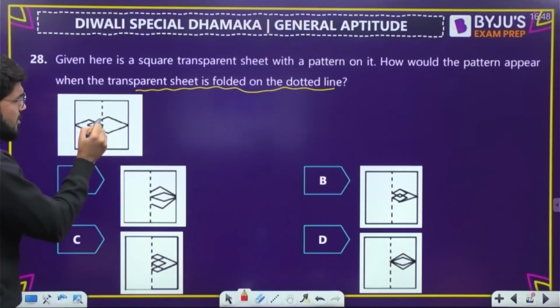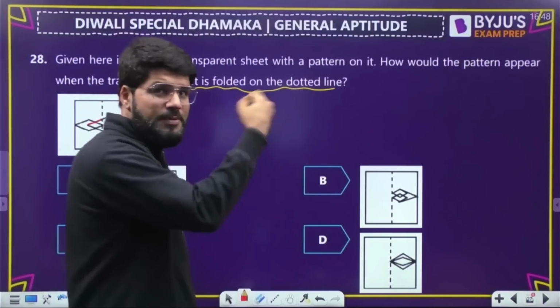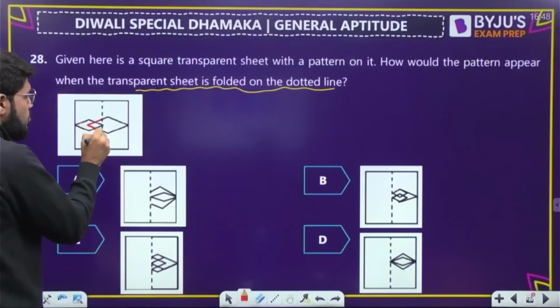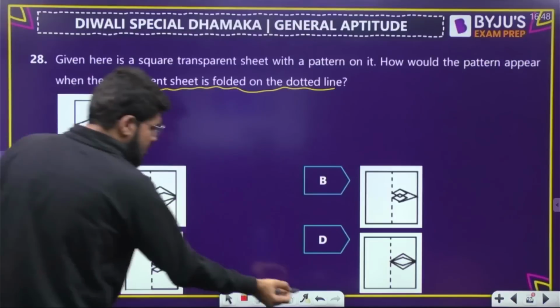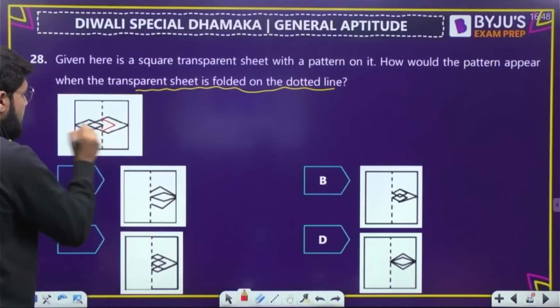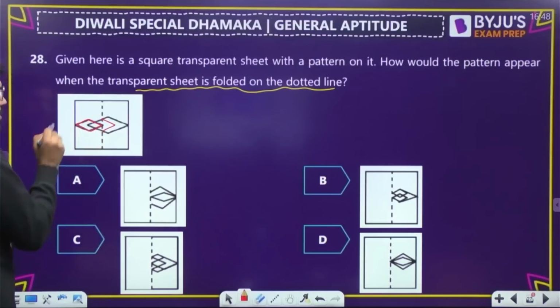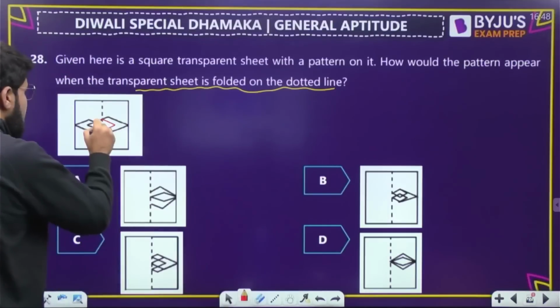Okay, first, it's like a mirror image. It's a one-side mirror image, left to right, but not right to left. So take the image of this portion. This will come to the right, number 1. Now I have to draw the image of this portion. This is left. Let me draw the image of this, dear.